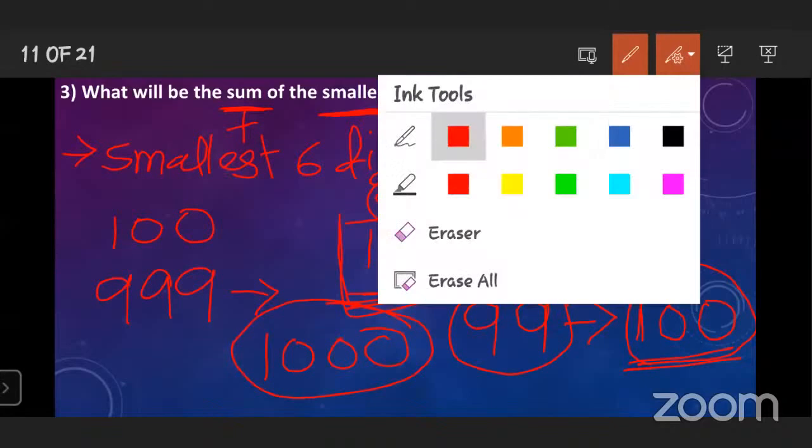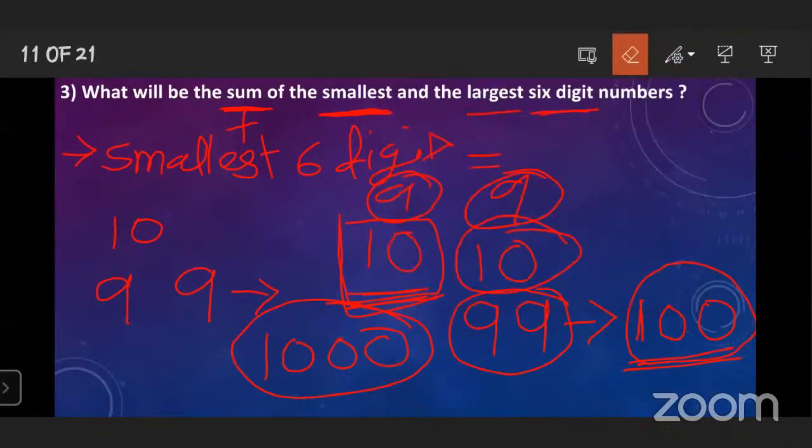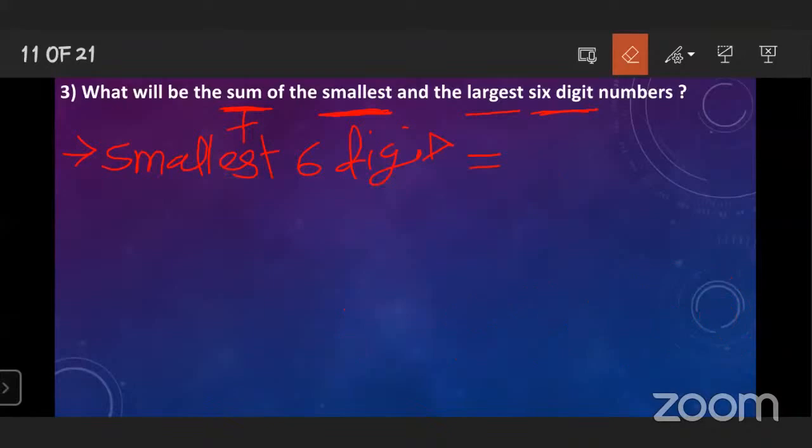Now tell me the smallest 6-digit number. 1 lakh. Yes, very good. The smallest 6-digit number is 1 lakh. 1, 2, 3, 4, 5, 6.